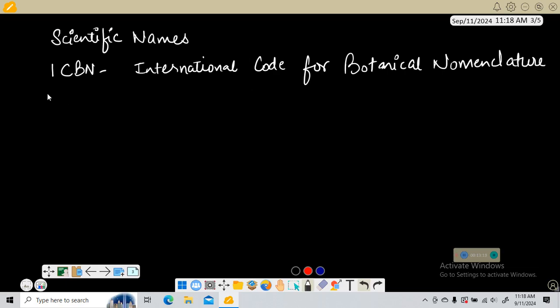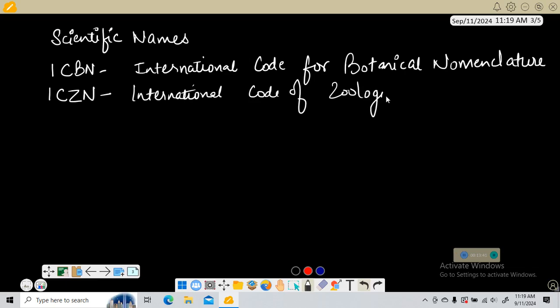This is for plants, botany, and for animals we have ICZN, that is International Code of Zoological Nomenclature.